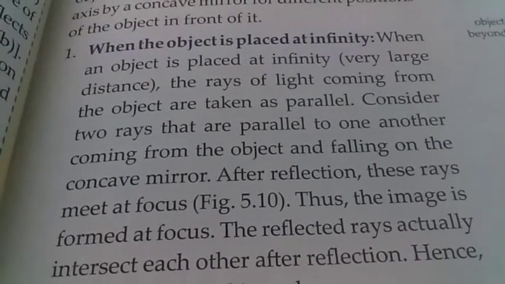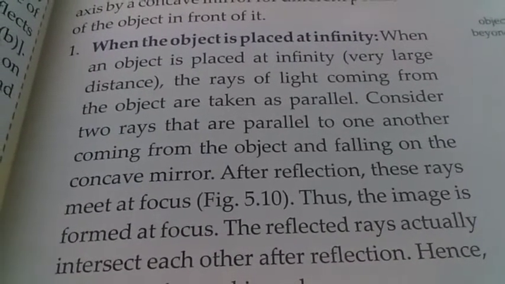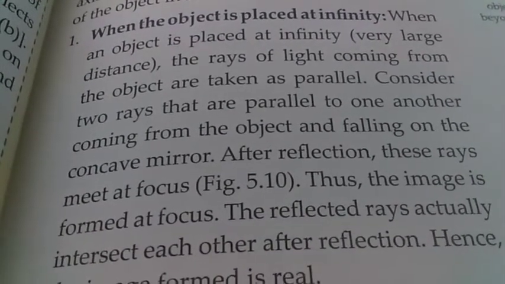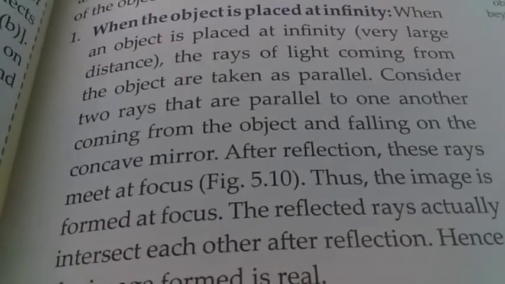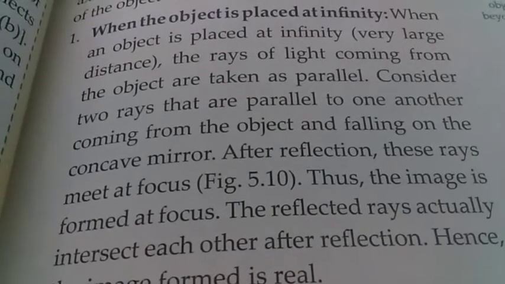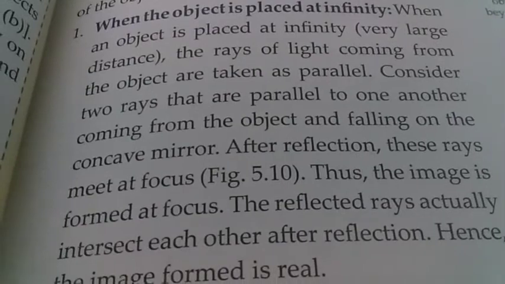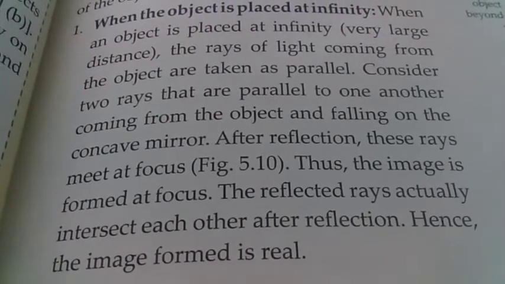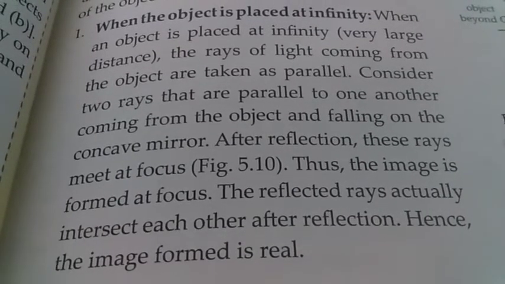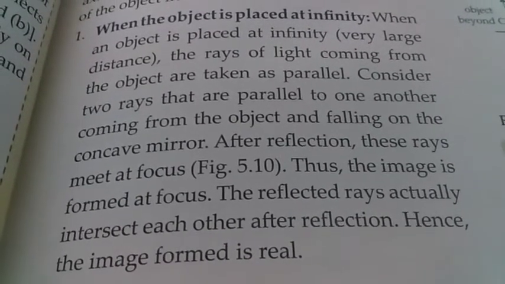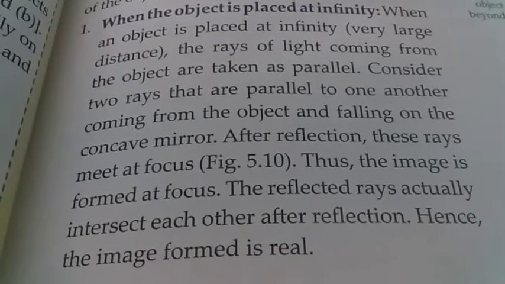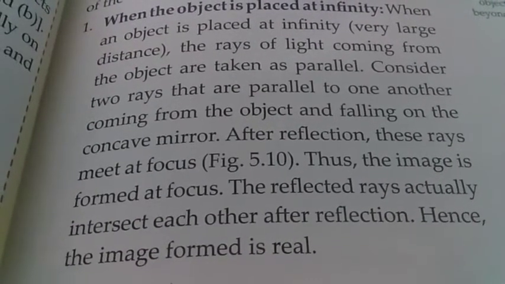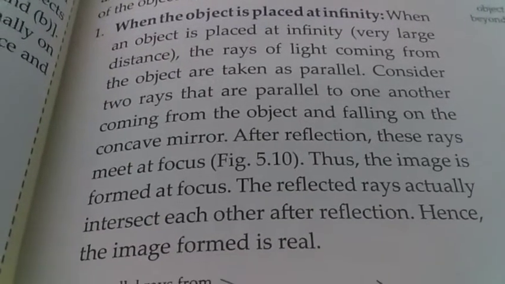So when the object is very far away, what happens? The rays of light coming from the object are taken as parallel. So let's consider two rays that are parallel to each other, coming from the object and falling on the concave mirror. What happens when they fall on the mirror? They reflect. After reflection, they meet at the focus. So the image is formed at the focus. The reflected rays actually intersect each other after reflection, hence the image formed is real.